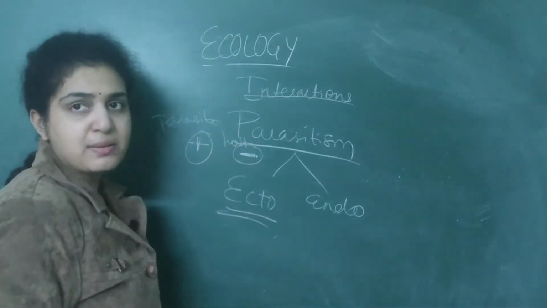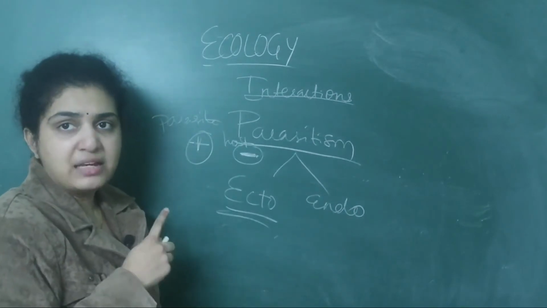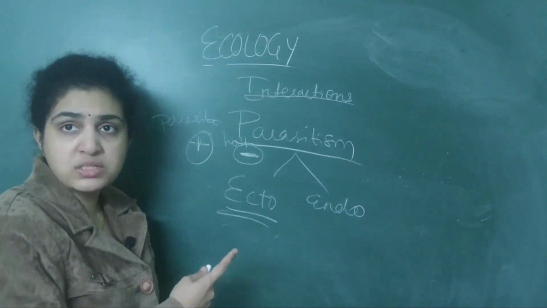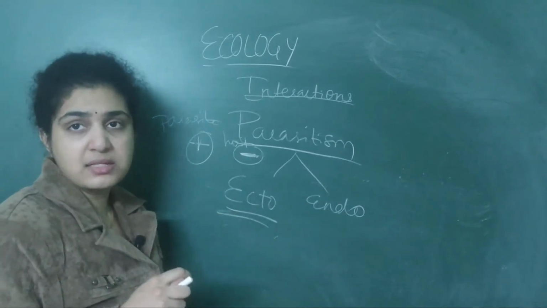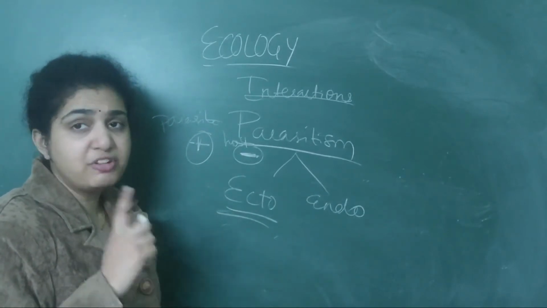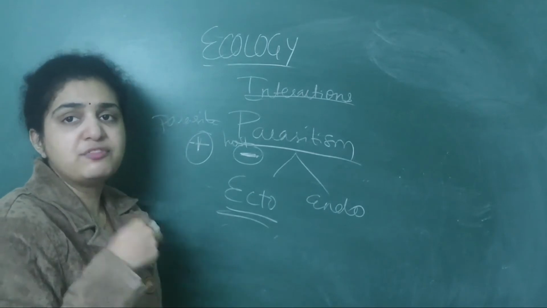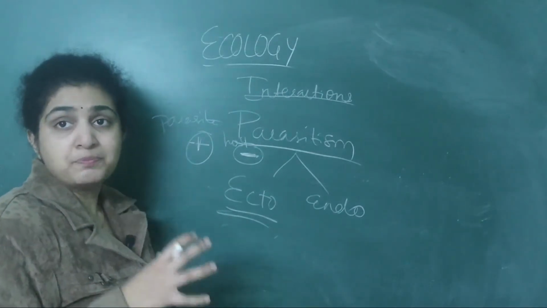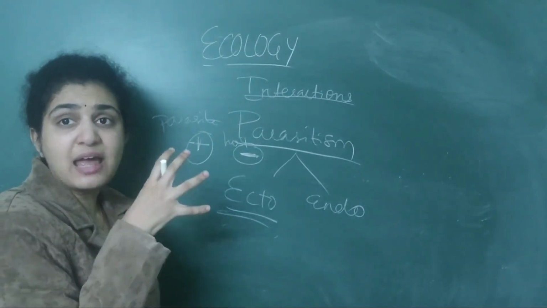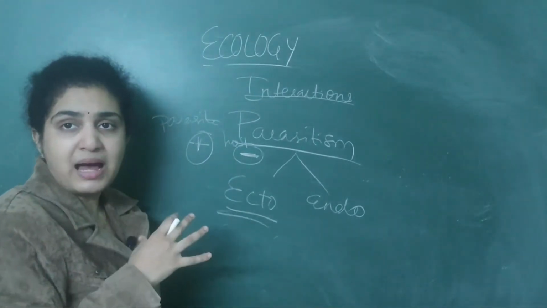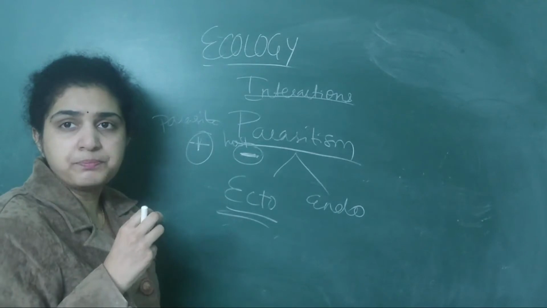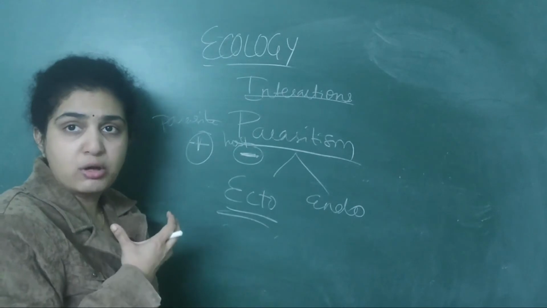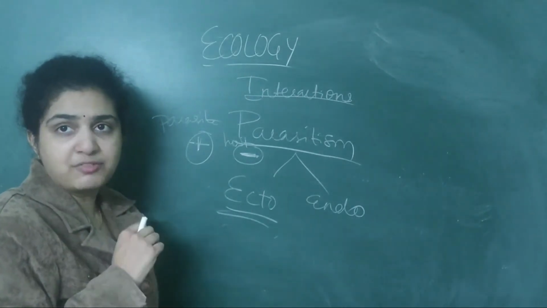Only for parasitism in interactions, one is benefited, the other one is harmed. We are giving names to it, like parasite and host. Like that we are giving names only in parasitism. For others, suppose commensalism, we did not give any names. One organism is benefited, one organism is not affected, we have told. But here we are giving names to that. Which is benefited is the parasite, which is affected is the host. So the parasite will suck the host and derive its nutrition, or it is able to live, because one organism is benefited, the other one is affected.